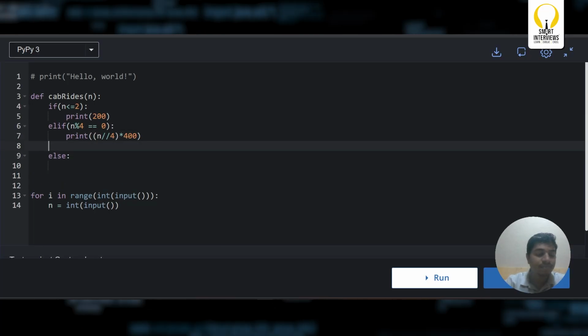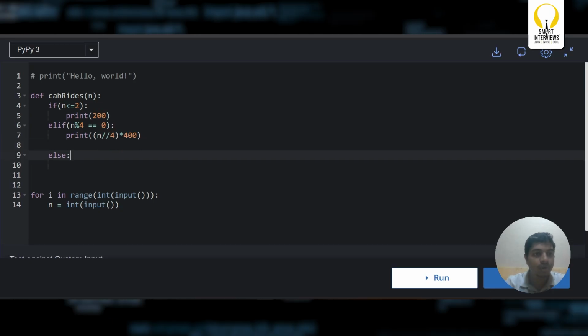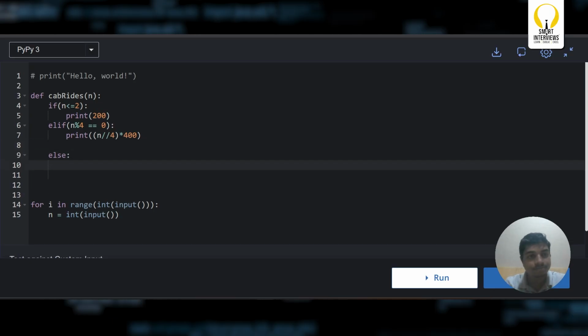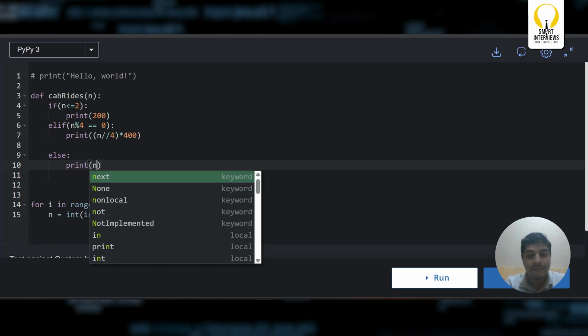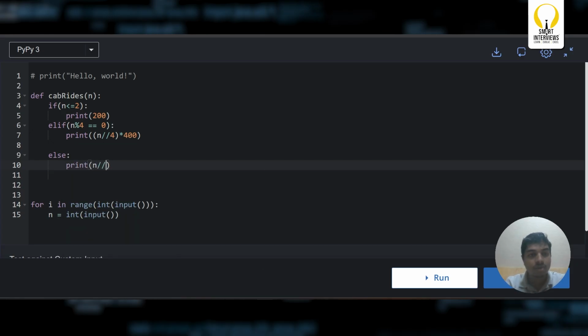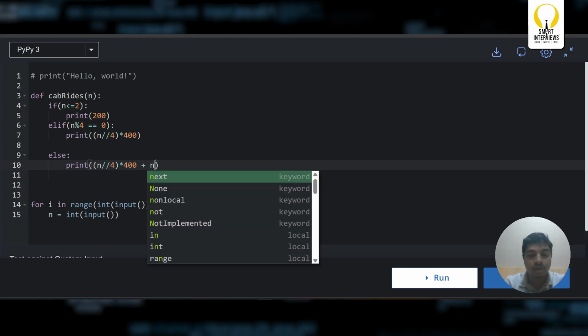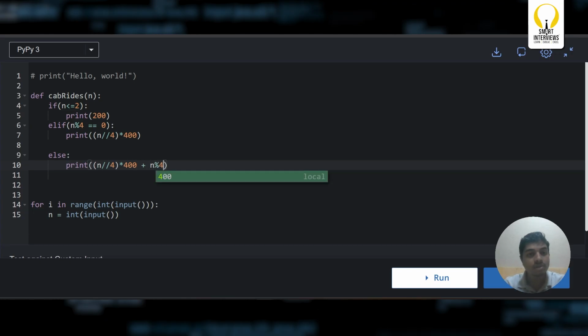Any other case? Else, I need to print n by 4 times 400 plus n modulus 4 times 100.